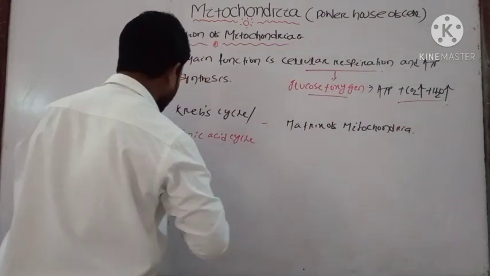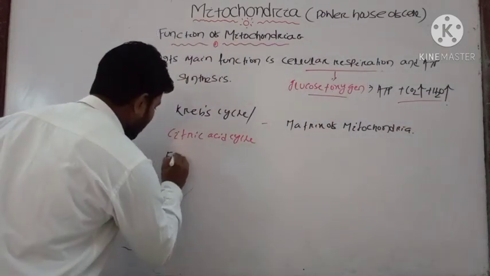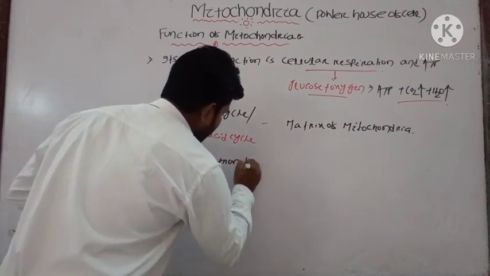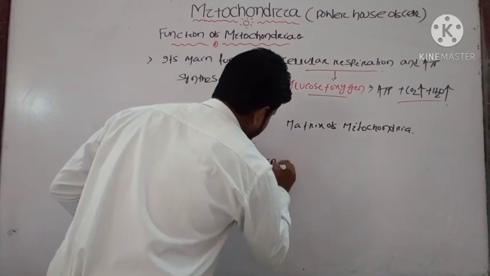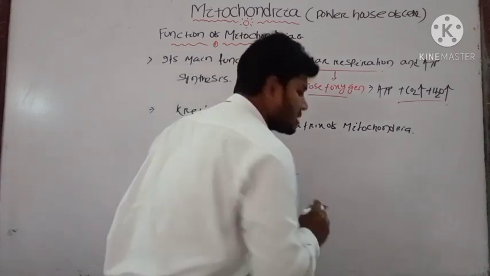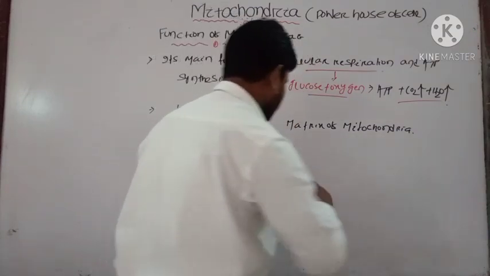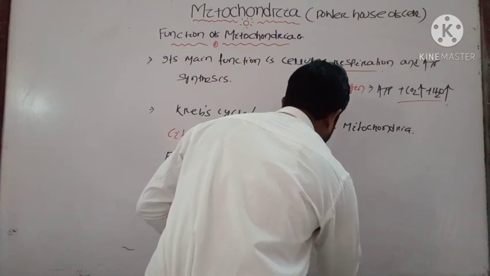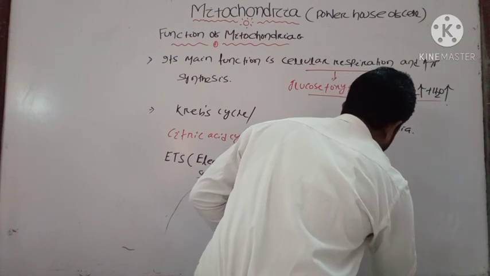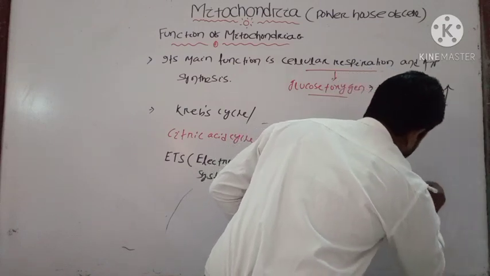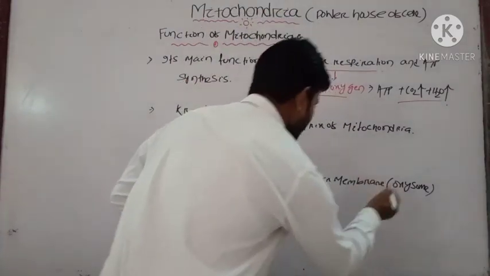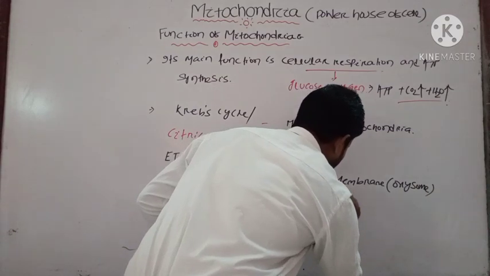And the second one is the electron transport system, or ETS, that occurs in the inner membrane of mitochondria. We have already discussed it occurs inside the F1 and F0 particles, on the inner membrane of mitochondria.